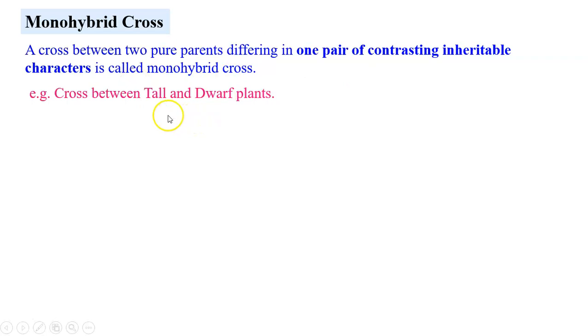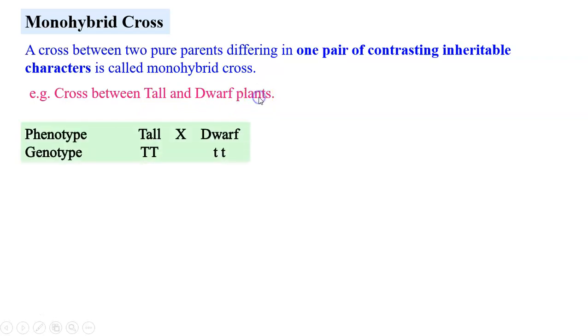For example, the one contrasting character here is tallness and dwarfness of the plant. The phenotypes are tall plant and dwarf plant, and the genotypes are capital T for pure tallness and small t for pure dwarfness.